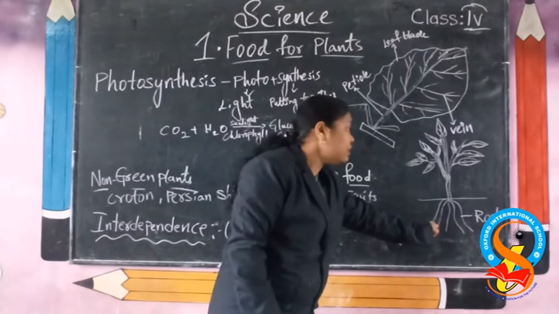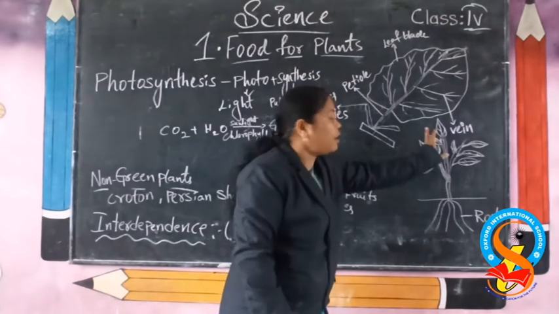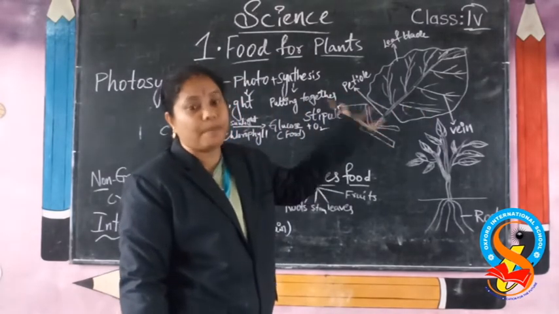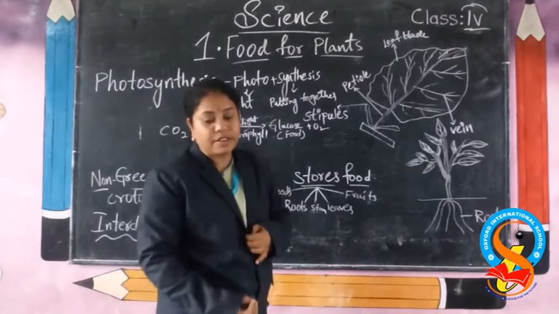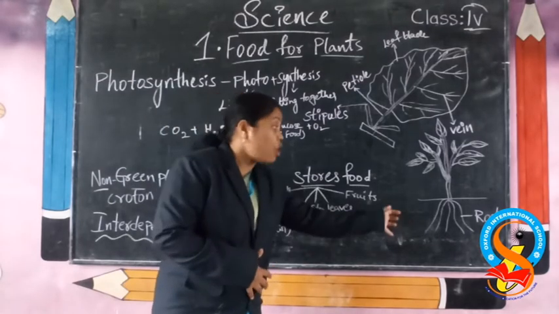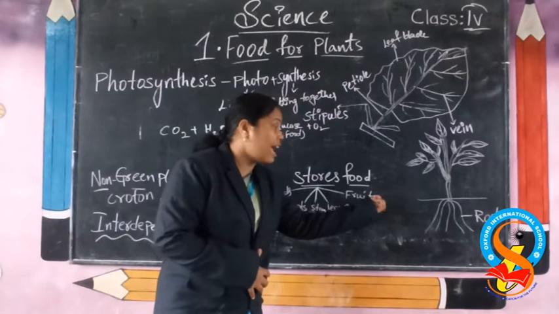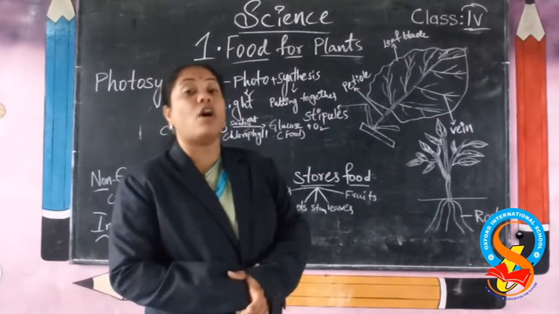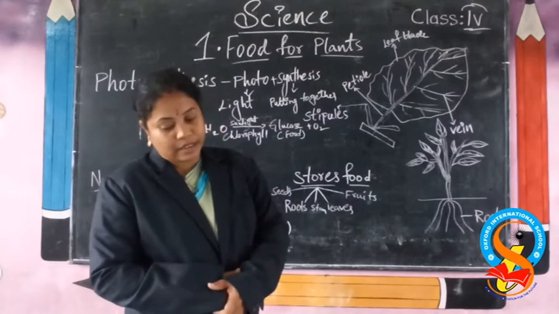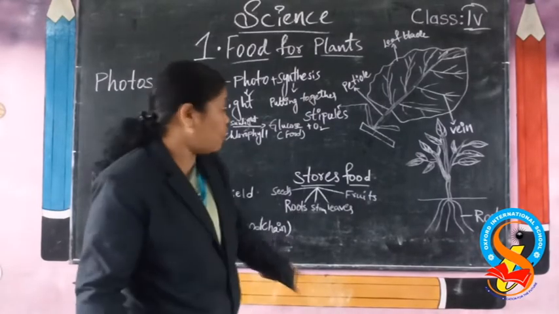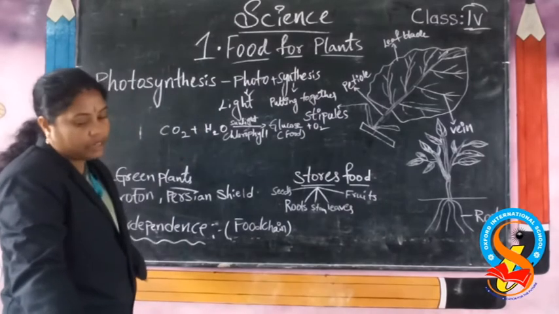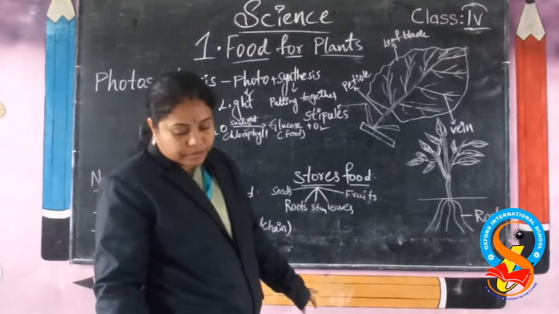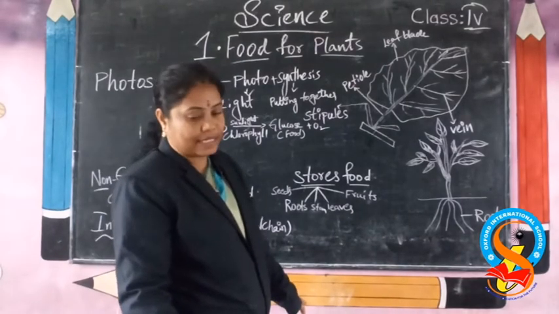It absorbs and also transports to the plant. It gives food to the plants. It absorbs the nutrients and salts from the soil and transports them to the plant. Okay, students, this process is called photosynthesis. And I said just now there are non-green plants. They do not have any green color, and that is why they are called non-green plants.